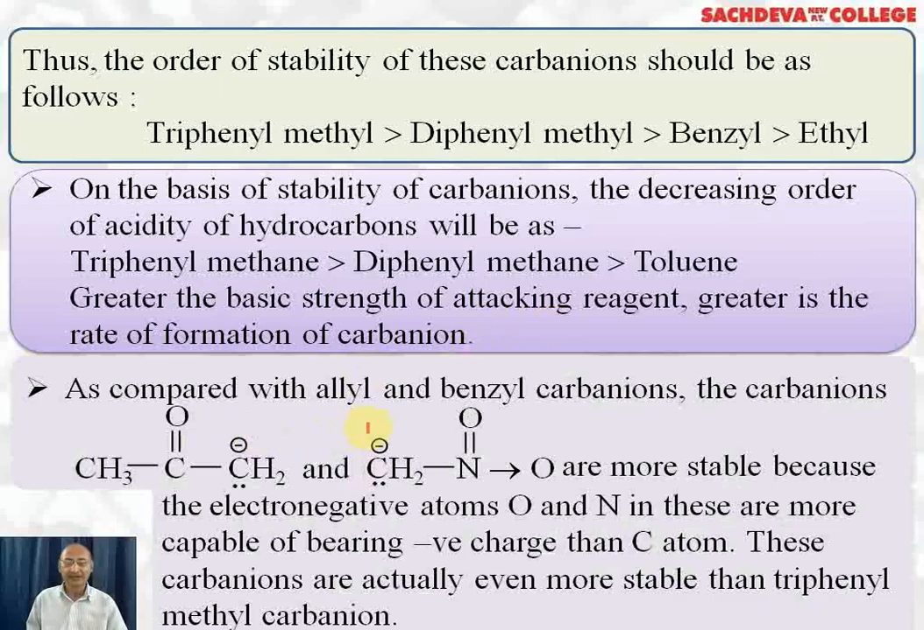As compared with alkyl and benzyl carbanion ions, these carbanion ions are more stable. This is the carbanion ion generated from acetone and this is the carbanion ion generated from nitromethane. They are more stable because the electronegative atoms oxygen and nitrogen in these are more capable of bearing negative charge than carbon atom. Means if negative charge is on nitrogen or oxygen, the stability increases because nitrogen and oxygen are more electronegative than carbon. These carbanion ions are actually even more stable than triphenyl methyl carbanion ion.